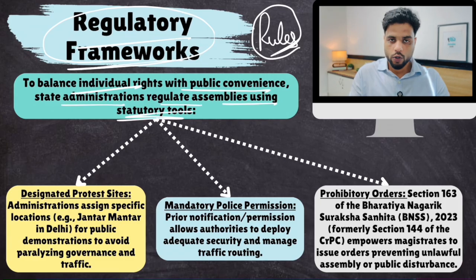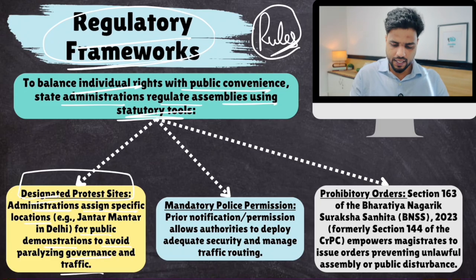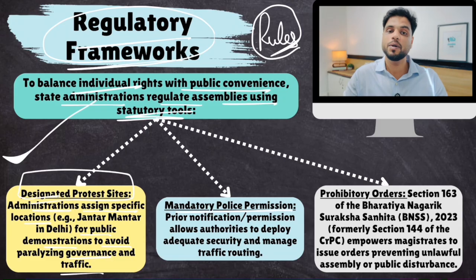So, you want to protest, you have to give it in writing to the government, and a designated protest site is given to you. Administrations assign specific locations for public demonstrations to avoid congestion and traffic. Yes. Mandatory police permission. Prior notification permission allows authorities to deploy adequate security and manage traffic routing. So you have to take police permission for protesting.